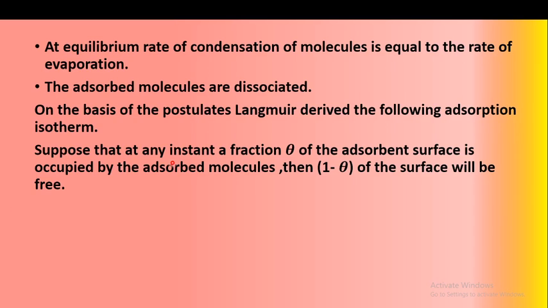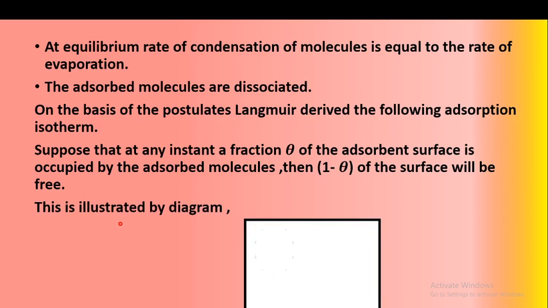On the basis of these postulates Langmuir derived an adsorption isotherm, and he considered that at any instant a fraction theta of the adsorbent surface is occupied by molecules. If a theta fraction of the adsorbent surface is occupied by adsorbed molecules, then 1 minus theta is the free surface. This is illustrated by the diagram.